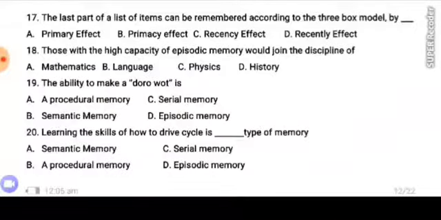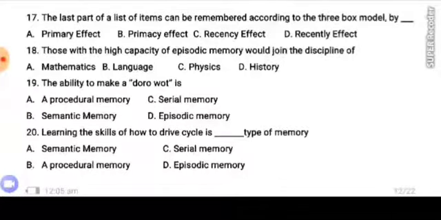Number 17. The last part of a list of items can be remembered according to the three-box model by A. Primacy effect. B. Primary effect. C. Recency effect. D. Recency effect. Let me repeat it. The last part of a list of items can be remembered according to the three-box model by A. Primary effect, B. Primacy effect, C. Recency effect, D. Recency effect.